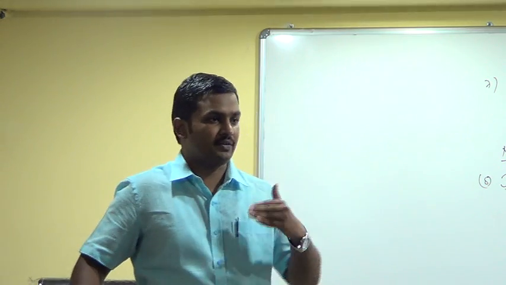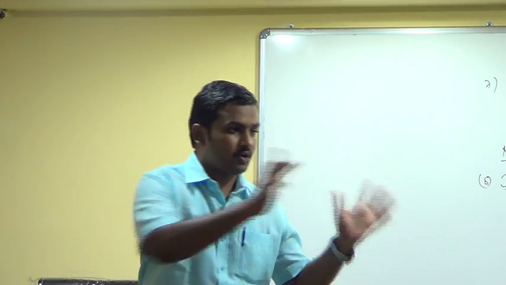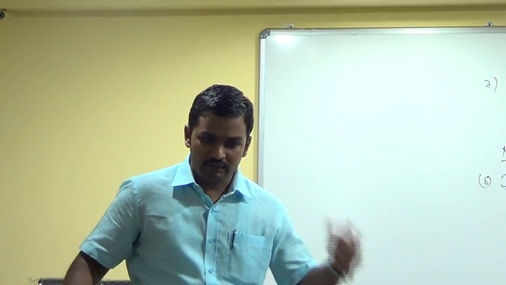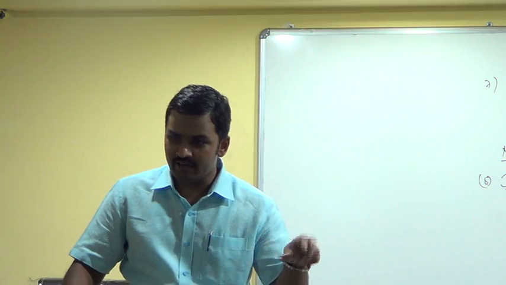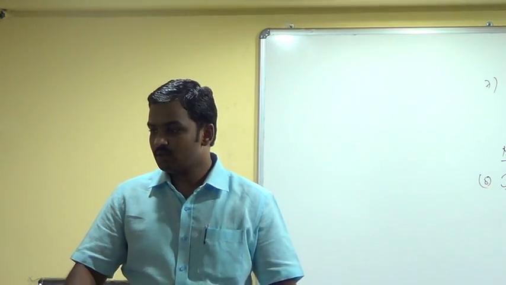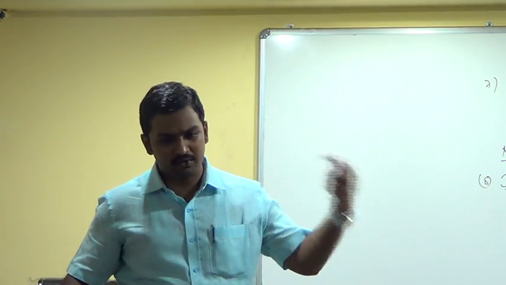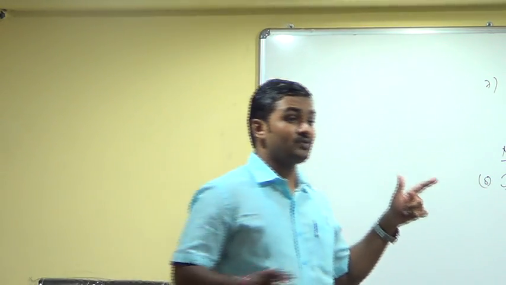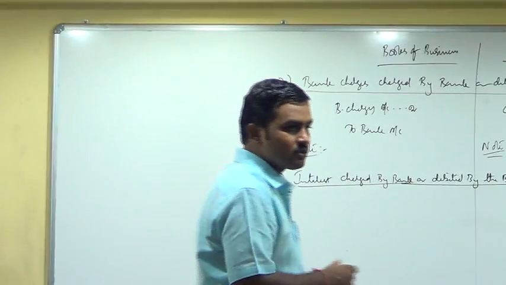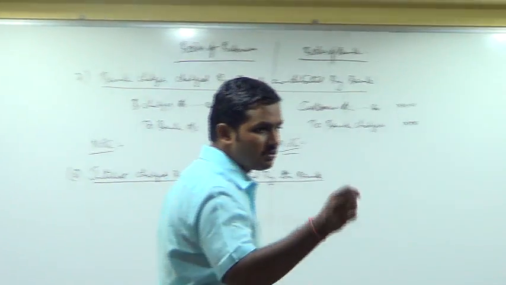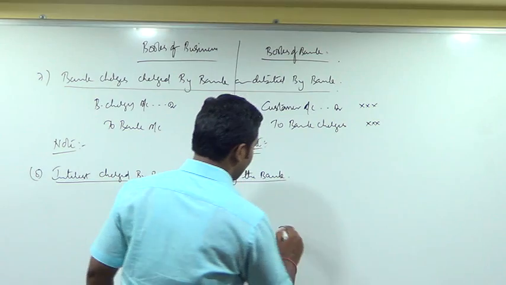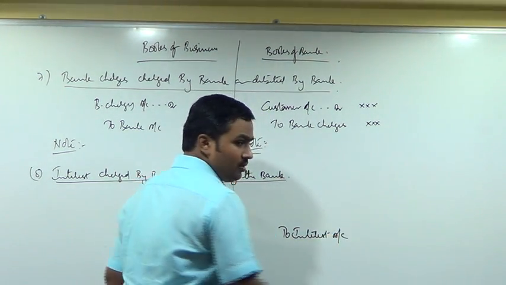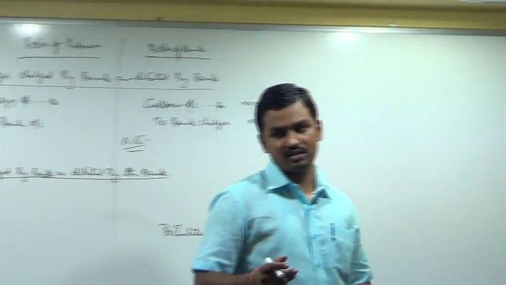Or if you have taken an overdraft, overdraft means you have drawn more than what is there in your account. So when the account is in overdraft, they will calculate interest daily and every month they will pass an entry. So without informing the customer, bank will charge interest. So now interest will become income for the bank. So interest, nominal account, incomes and gains should be credited. Whose account should be debited? Customer account.